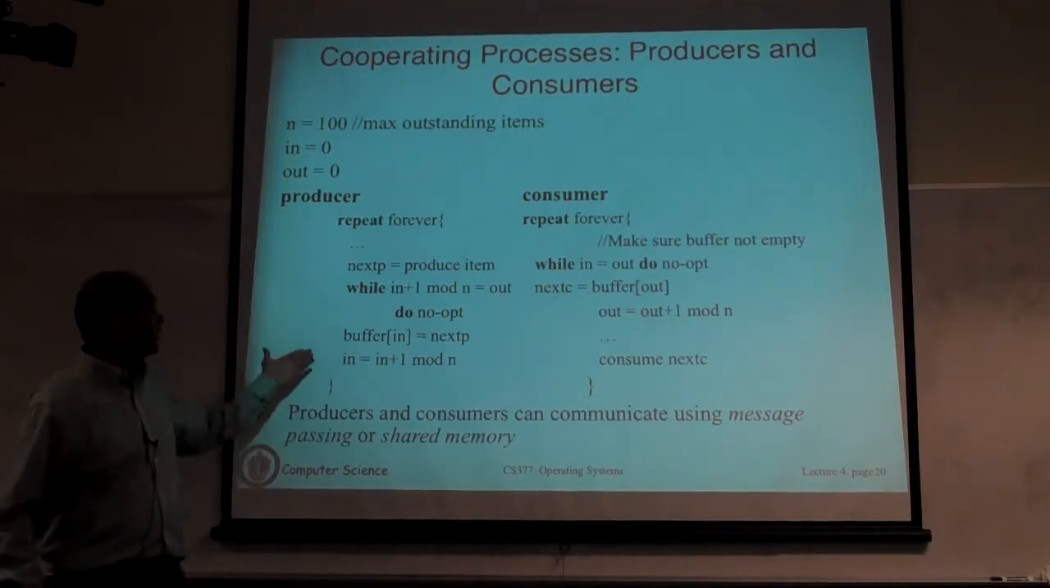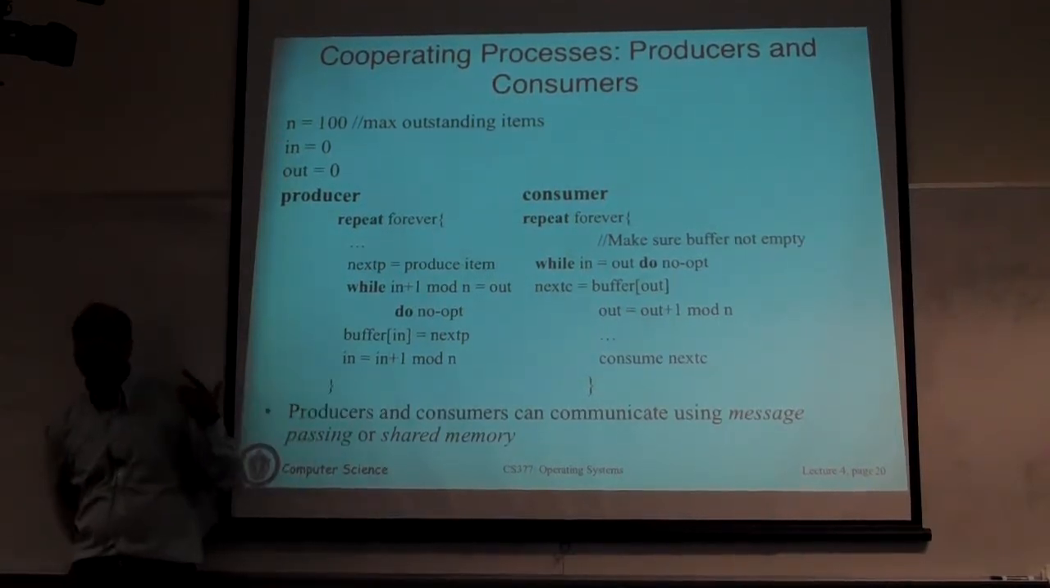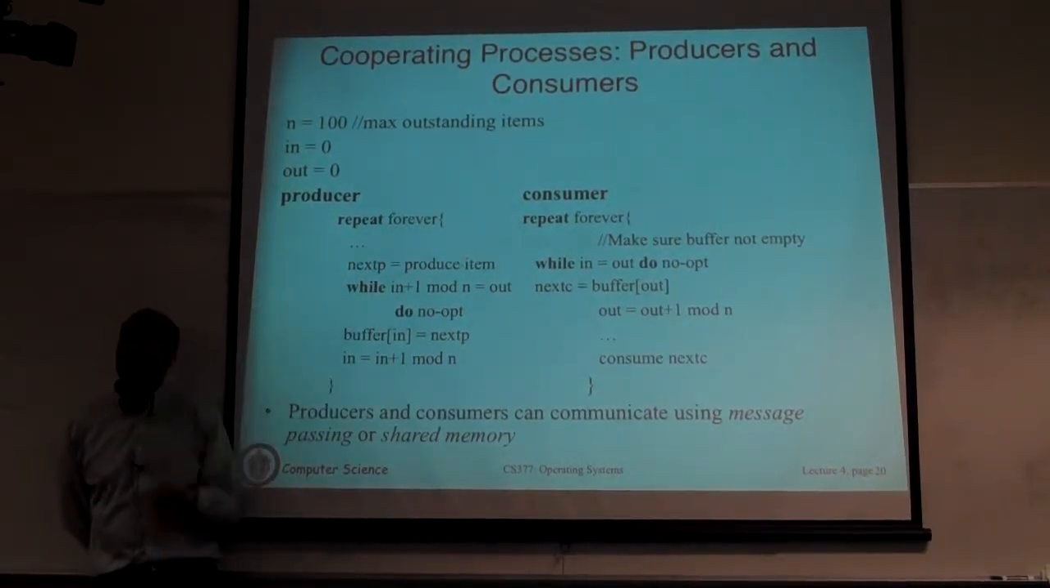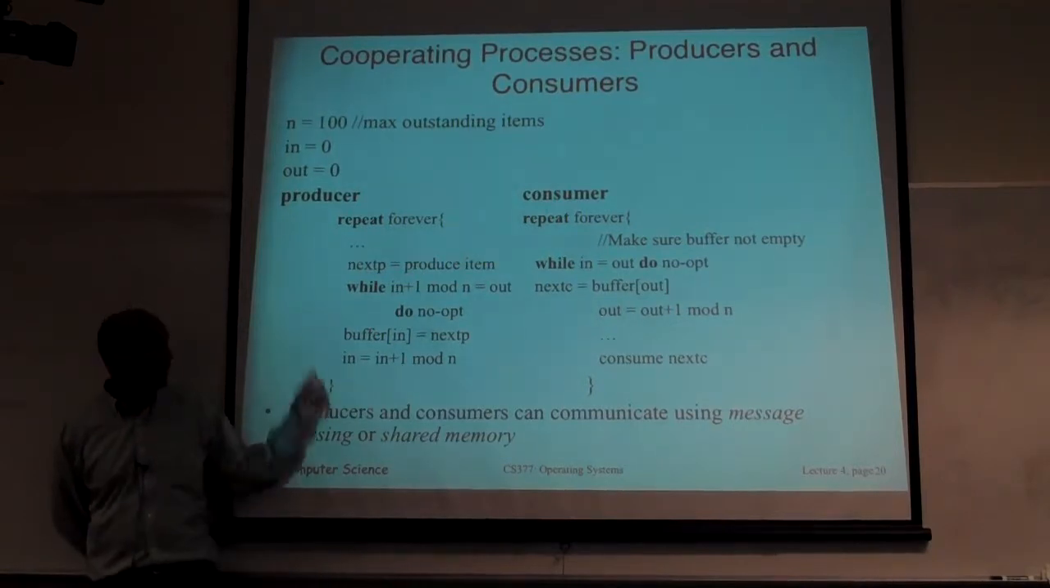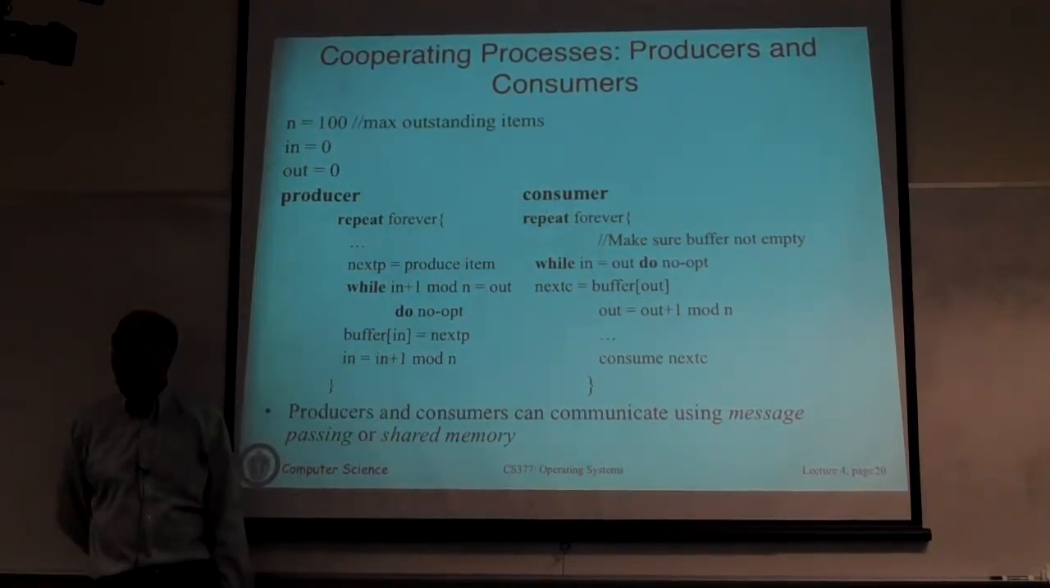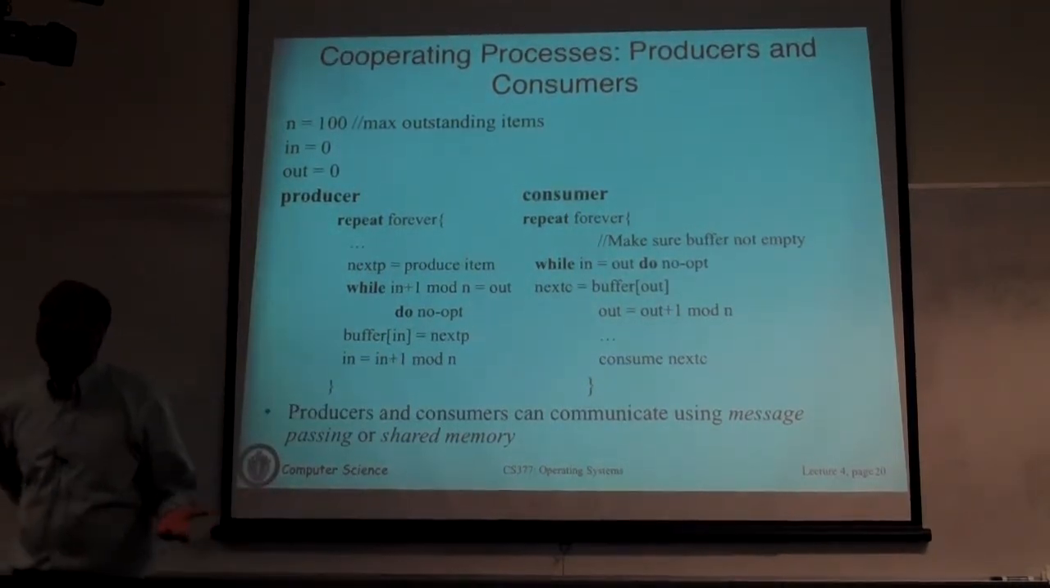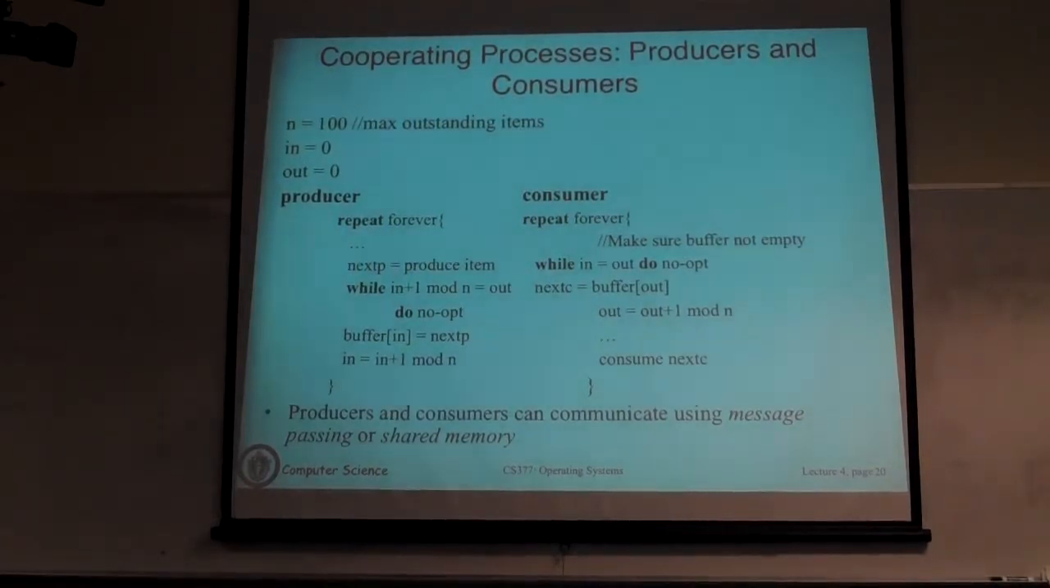Let's say the producer runs and very quickly fills up the entire buffer. It produces 100 units of work and fills the entire array. Now if it wants to produce the 101st unit, the buffer is full. There's nowhere to put that data. So then you have to wait.